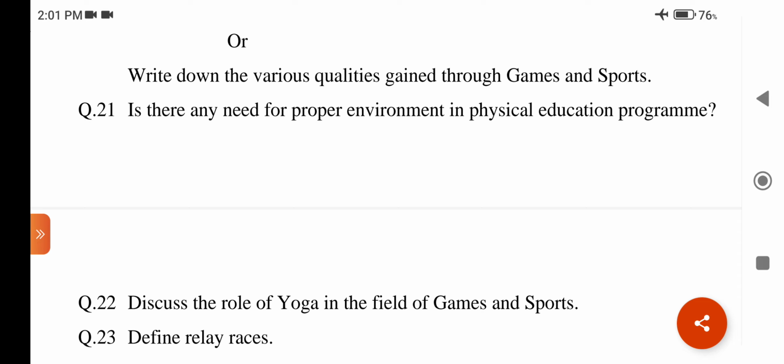This question is also related to chapter number 3, sociological aspects of physical education. The answer may be: a few qualities gained through games and sports are as listed below.